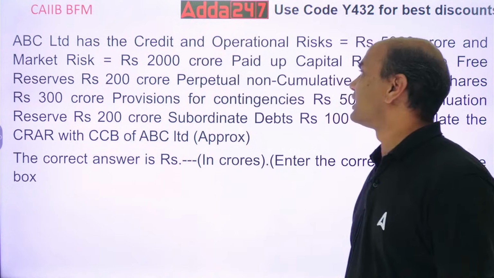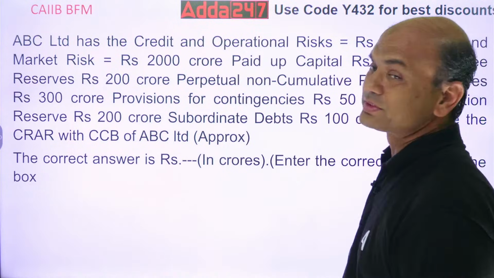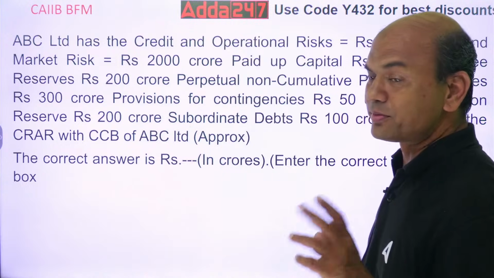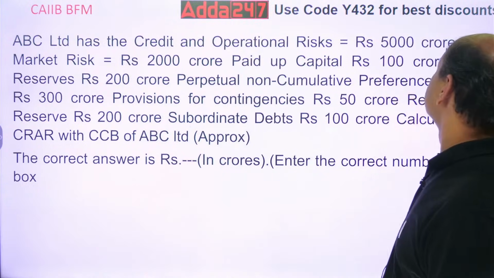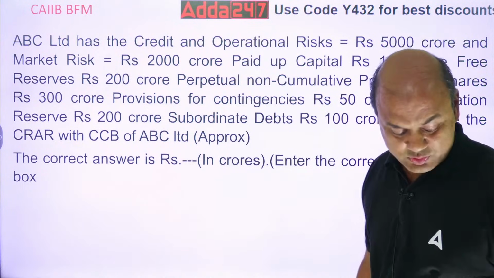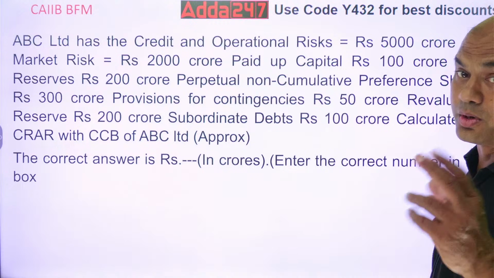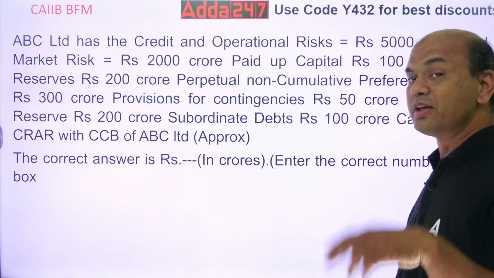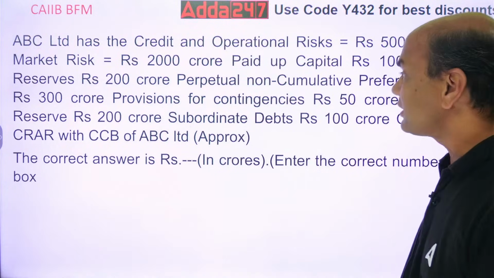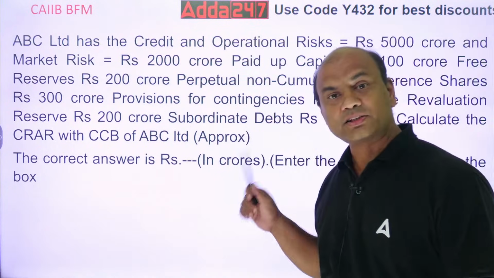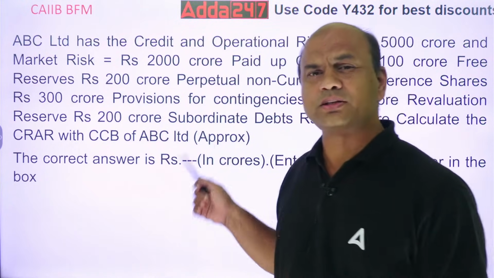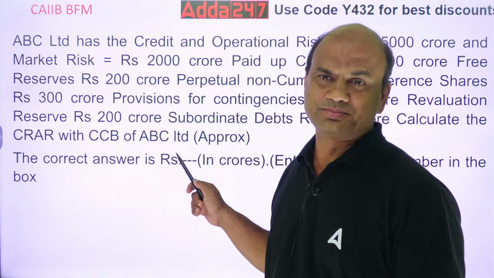ABC Bank has credit and operational risk of 5,000 crores. Yesterday's figures were different, so the answer will be different today. 5,000 crores and market risk of 2,000 crores. Yesterday you luckily got some 200 as the tier 2 capital answer. Today let's see. Such numericals you will definitely get in the exam.